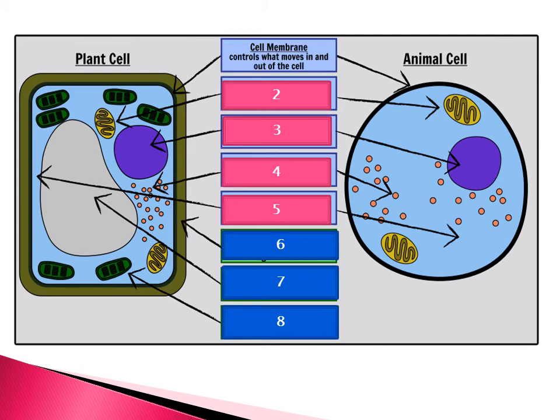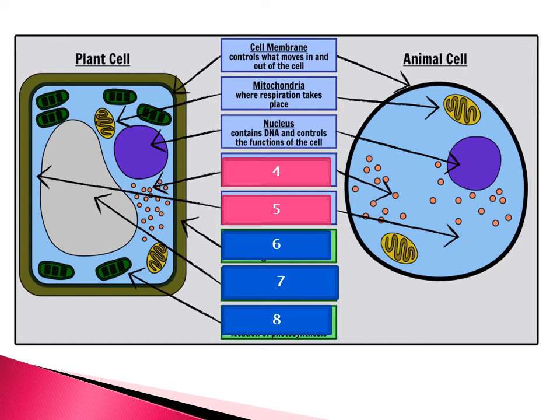So the first one is cell membrane, which is common in animal cell and plant cell, and it is selectively permeable. Let's see the next one. If you know, please write down the answer. It is mitochondria, where respiration takes place, or it is known as the powerhouse of the cell. Let's guess the third one. It is the nucleus, the control center of the cell. And yes, your genes or chromosomes are also present inside the nucleus, children.